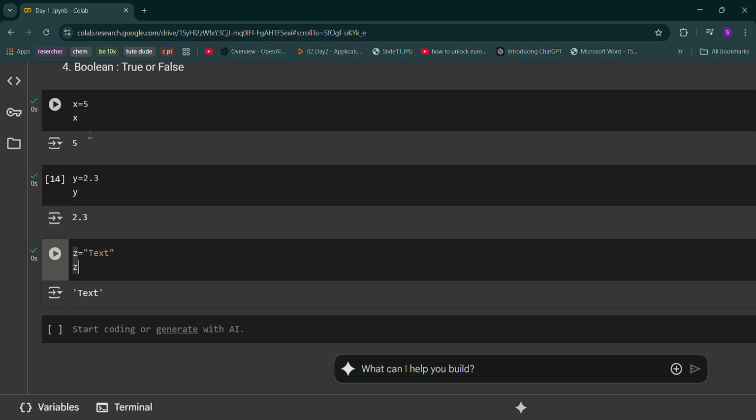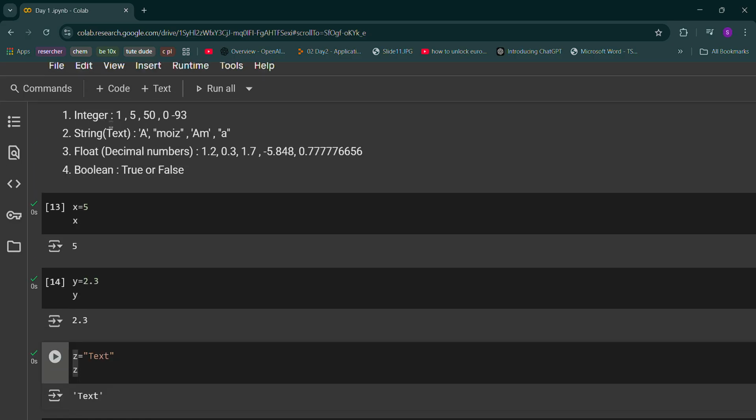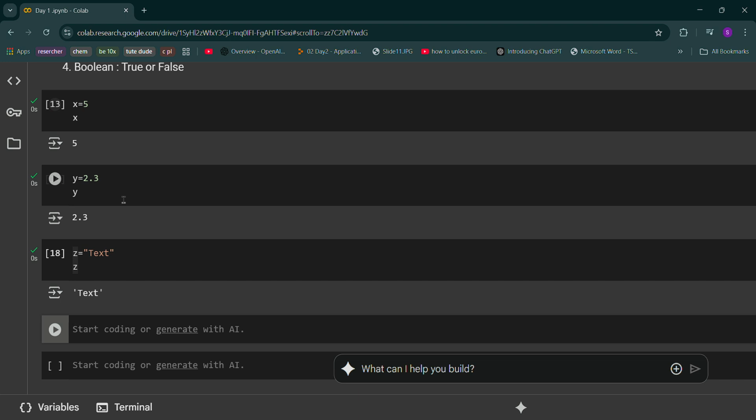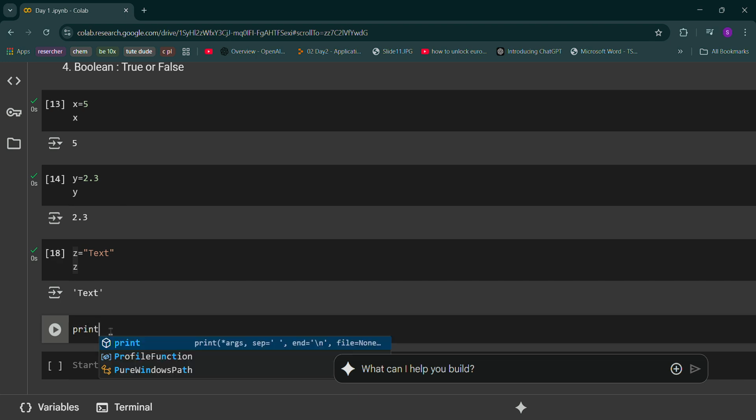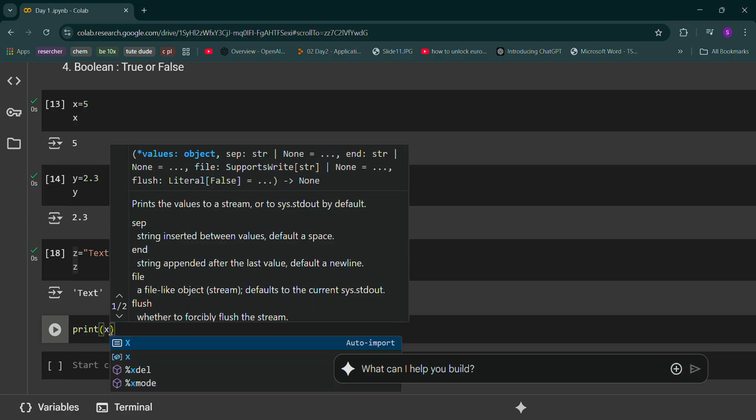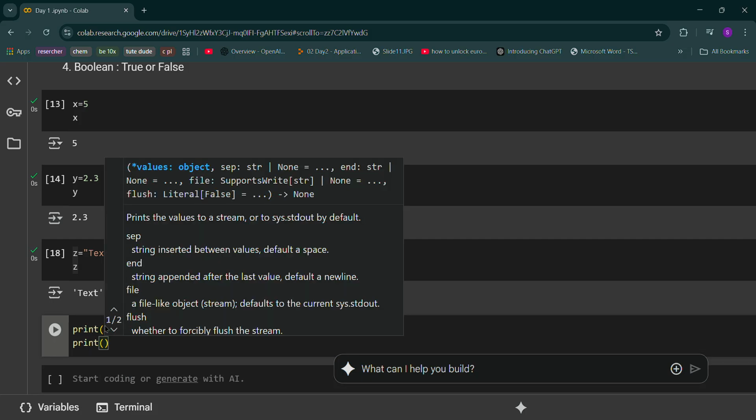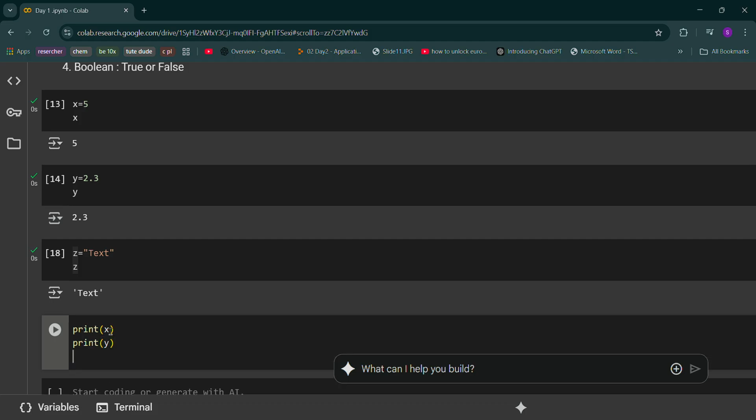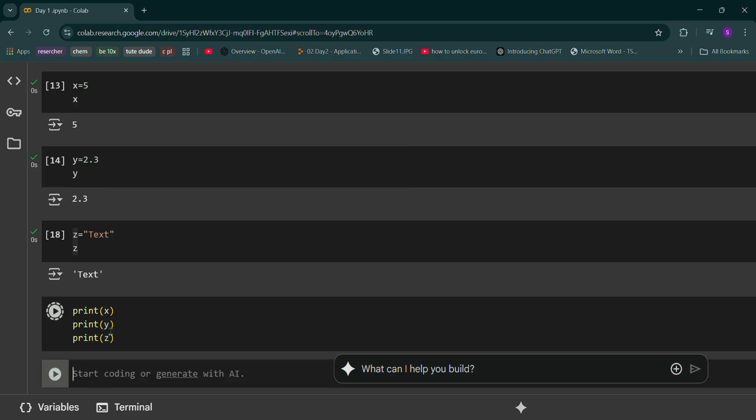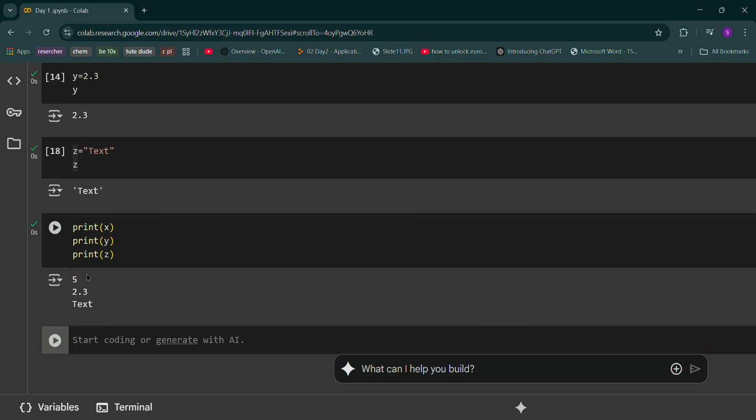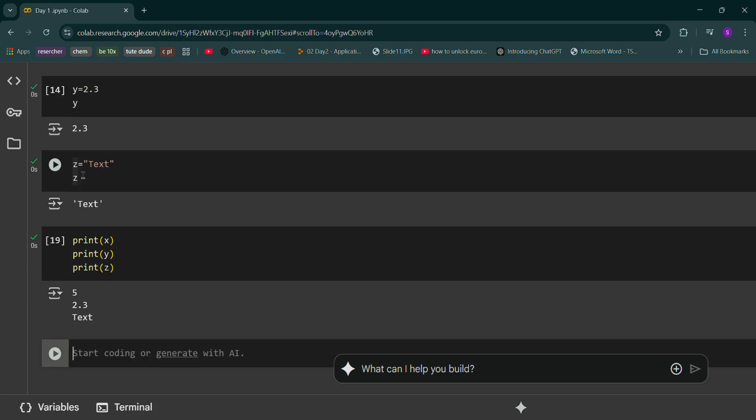Now see, either you can write x here, or you can just directly take a new cell, and write print x. Okay, print y, print z.